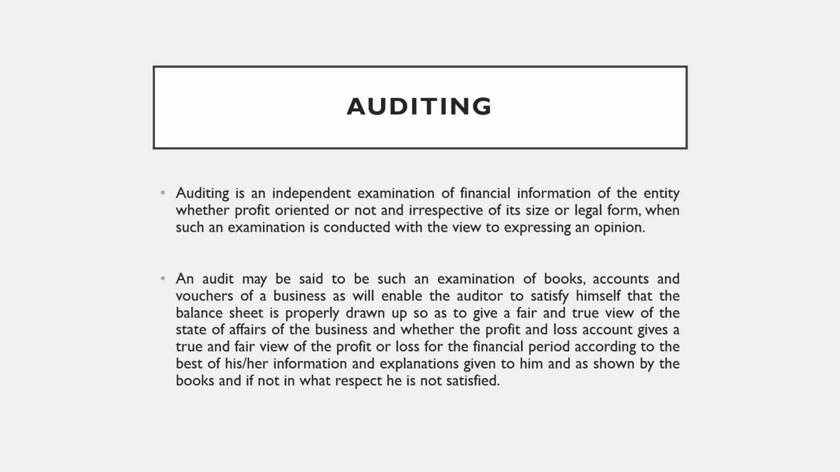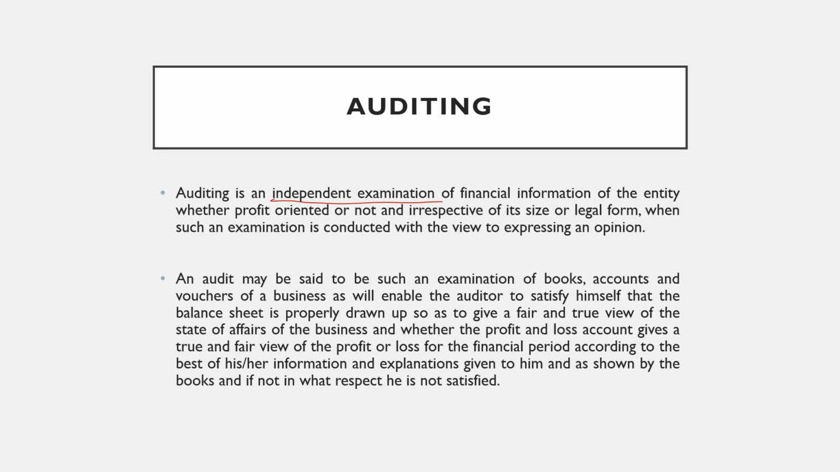Auditing is an independent examination of financial information of the entity, whether profit oriented or not, and irrespective of its size or legal form, when such an examination is conducted with a view to expressing an opinion. So what does auditing mean? It is an independent examination. It is an important word. And whether the company is profit oriented or not, big or small, when such an examination is conducted with a view to express an opinion, it is known as auditing.